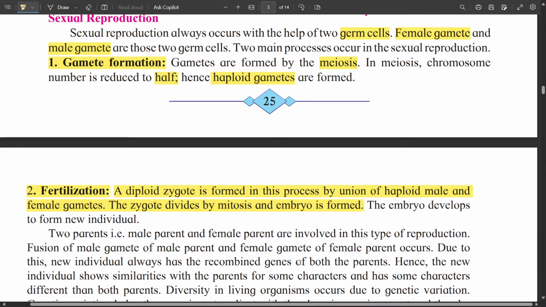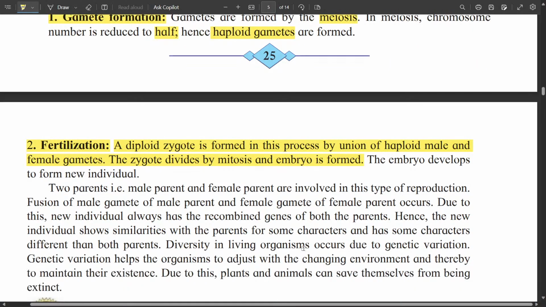So why might this sexual reproduction have started in the process of evolution? Now we know that the surrounding environment is continuously changing, and for a species to maintain its existence, variations are necessary.